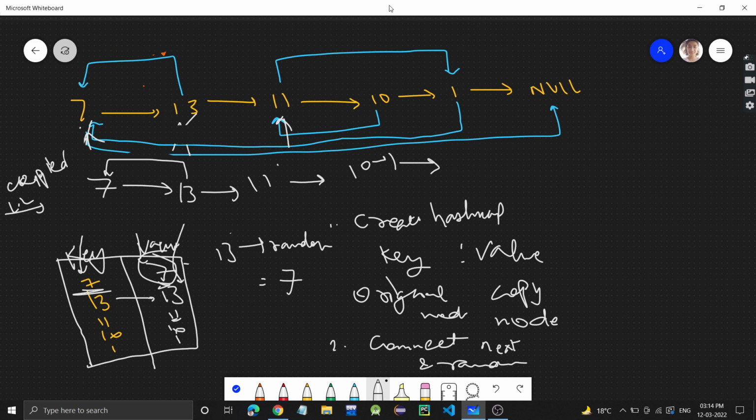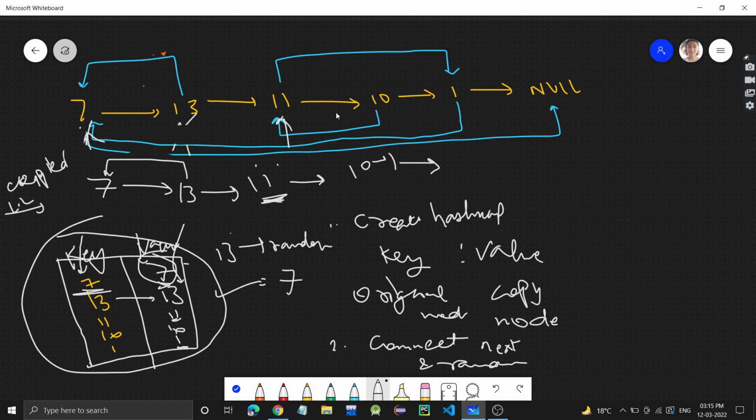Similarly, this is the approach using a hash map. In this we are creating a hash map, which is an extra data structure. We are storing the copy node of each node as value, so that we can get it whenever we want. Like for this 11, its random pointer is at 1, right? So this 11 will be pointing to this one. So how can we get this one? This one is stored here.